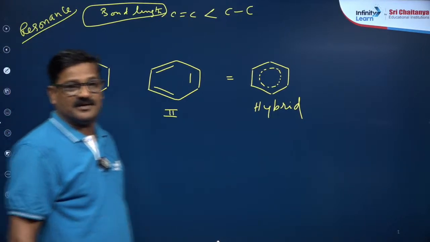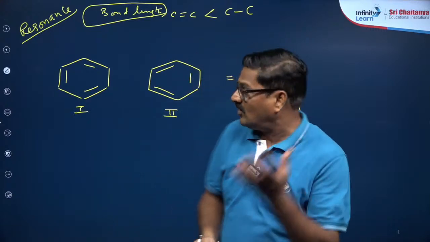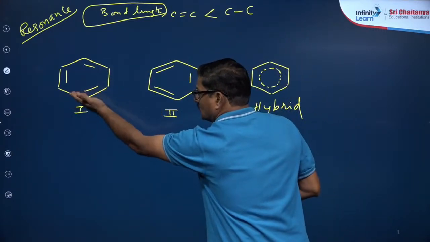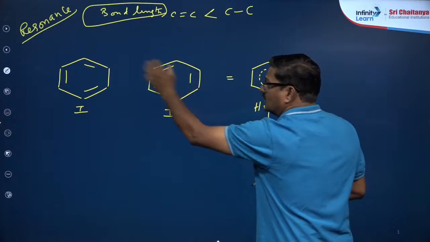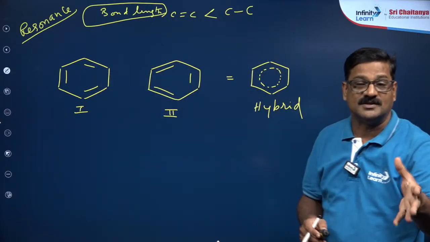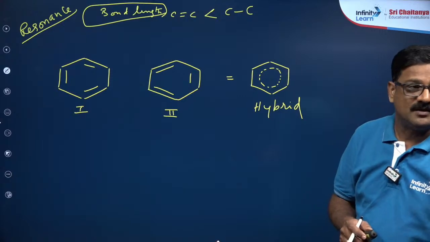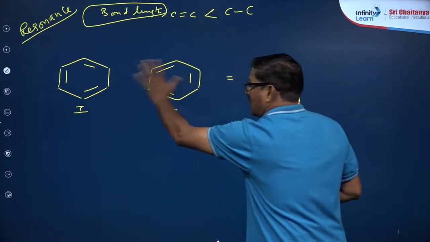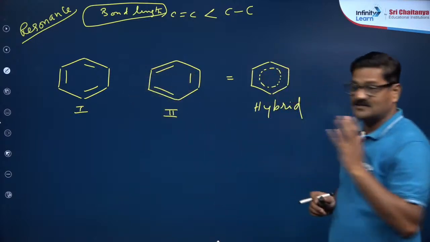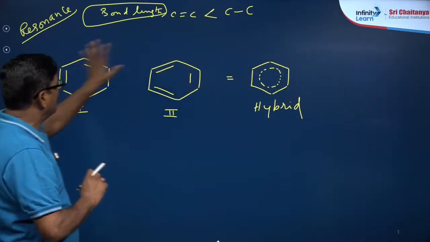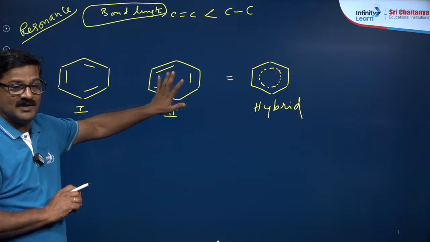Resonance is a phenomenon, a concept where more than one structure should be drawn, drawing the structures in chemical bonding. More than one structure has to be drawn to explain the actual properties, or all properties, of the molecule.